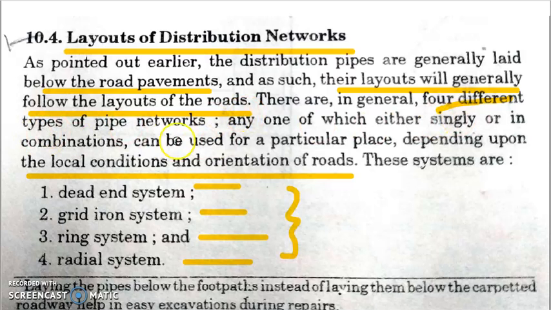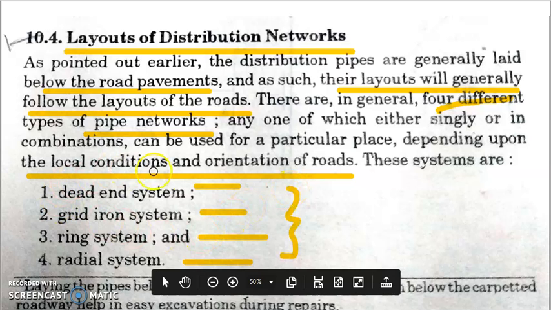There are four different types of pipe network layouts, and they can be used alone, that is, one type of layout can be used, or depending upon the local condition and the orientation of the roads, right? Depending upon the local condition and the orientation of the road, a combination can also be used.